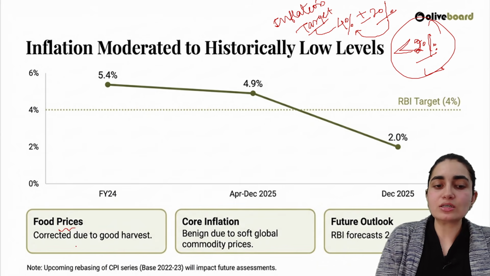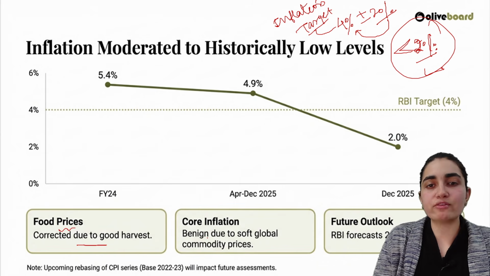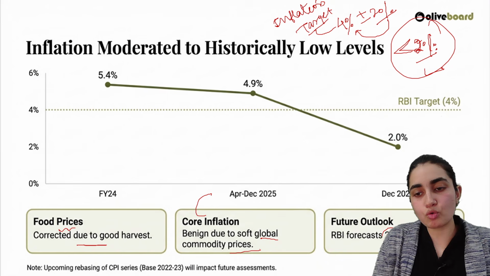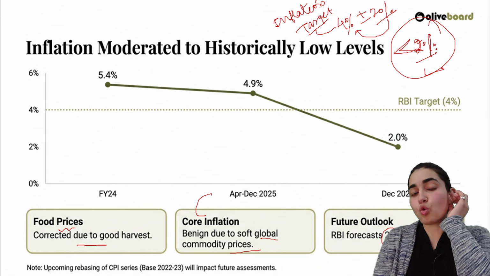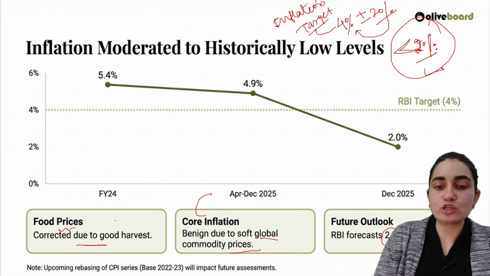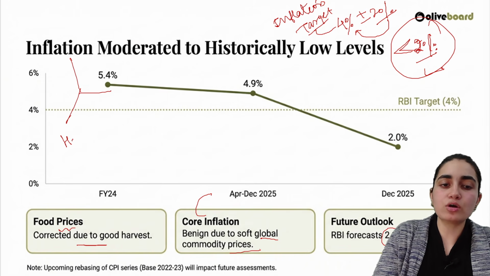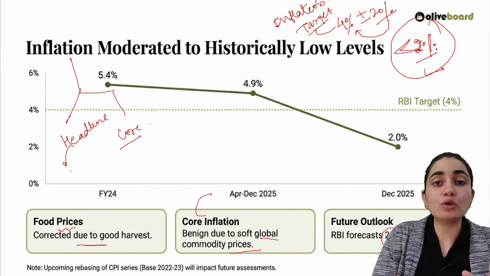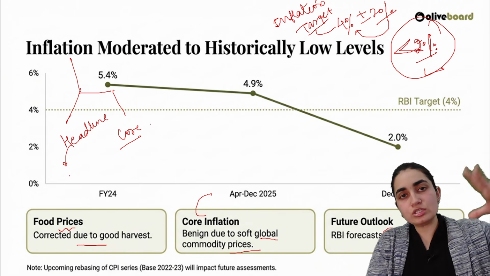But food prices here have all corrected due to good harvest. Core inflation is benign due to soft global commodity prices, and the future outlook is standing at 2.9% as of the March quarter, right? Now what is core inflation here? Basically, when I try to bifurcate inflation, it is broadly headline inflation and core inflation. Headline inflation is the one where you include volatile goods and services also, right?